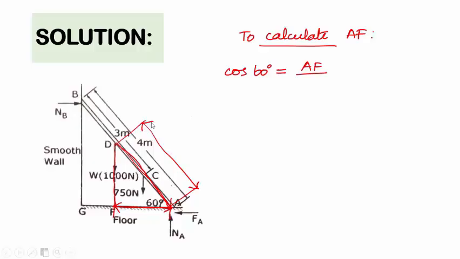The weight of the ladder needs to be located at the center point. This distance will be 4 divided by 2, 2 meter. So the hypotenuse will be 2 meter in this right angle triangle. So AF is equal to 2 cos 60 degree, that is 1 meter.